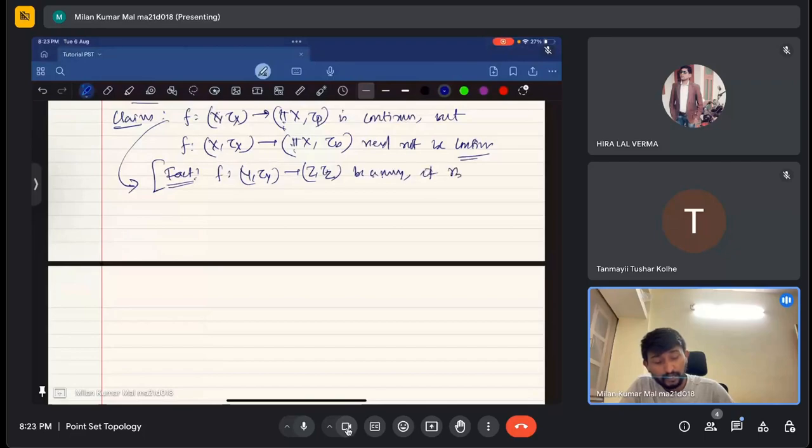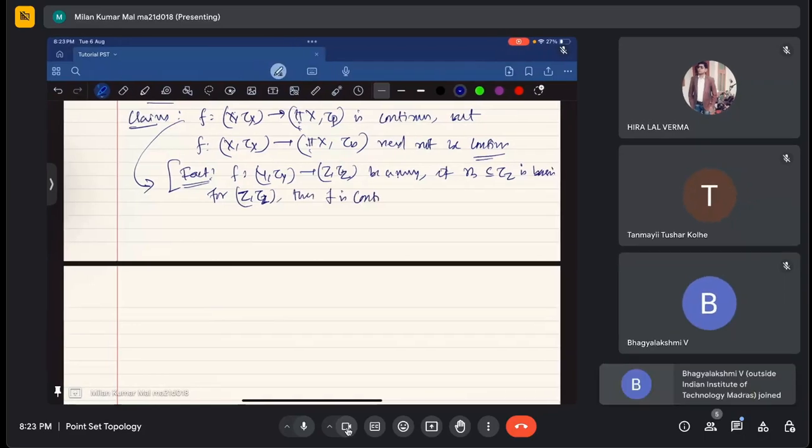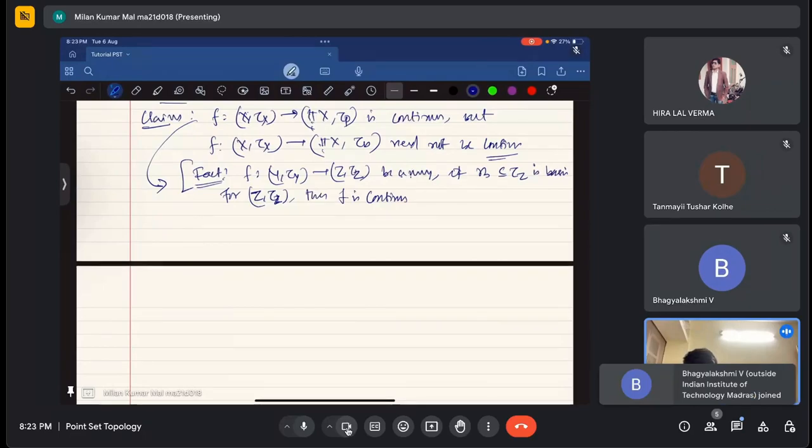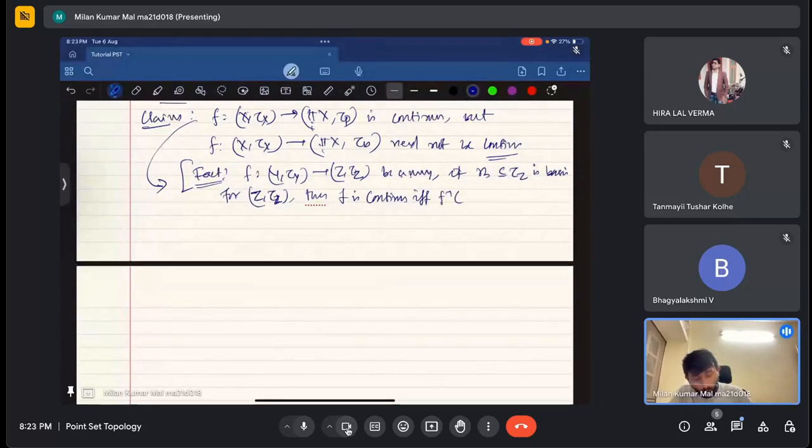If beta, a subset of tau_Z, is a basis for (Z, tau_Z), then f is continuous if and only if the inverse image of every such set is contained in tau_Y, for all V belonging to beta.